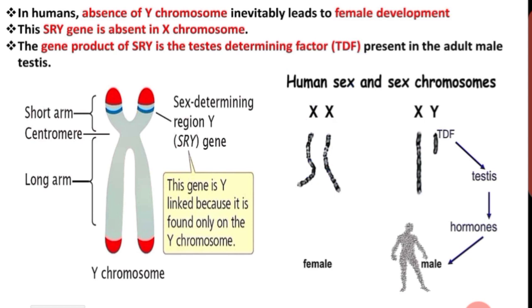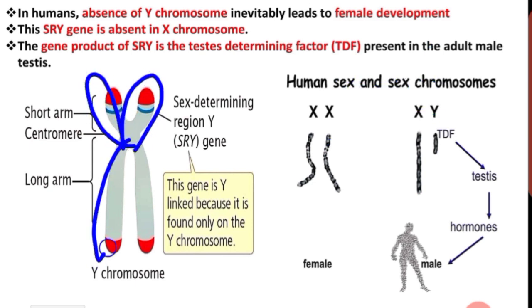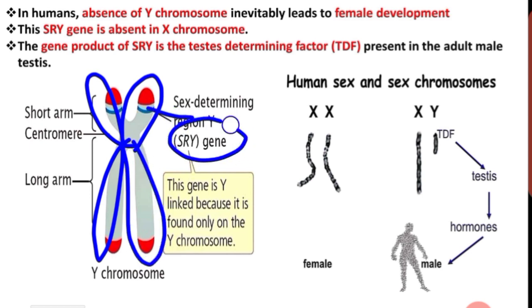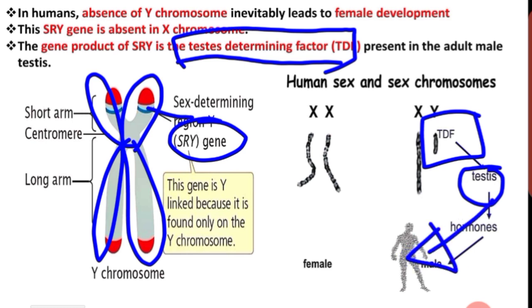What will the X chromosome not have? The SRY gene will not be there. So in which chromosome will the SRY gene be present? Only in the Y chromosome. So what is the function of this SRY gene? It produces a gene product. This SRY gene produces its product named TDF. What is TDF? Testis determining factor. Testis determining factor is present in the adult male testes and induces maleness. Got it? Yes, understood?